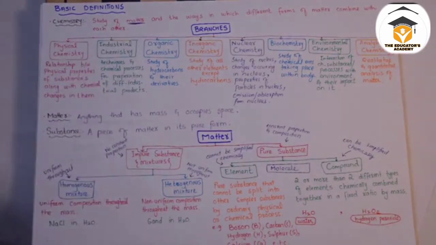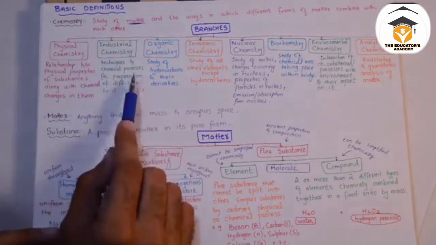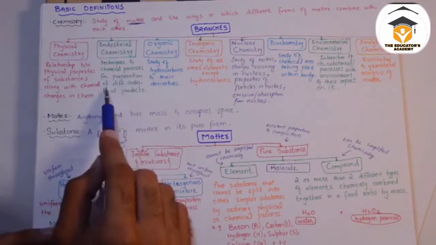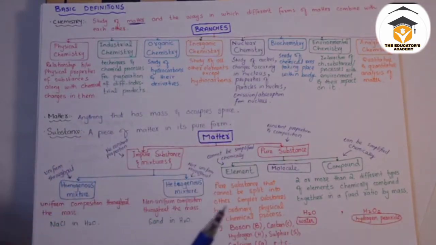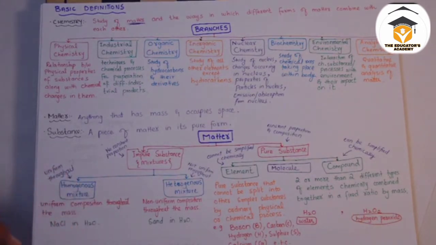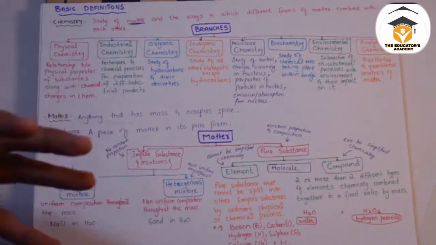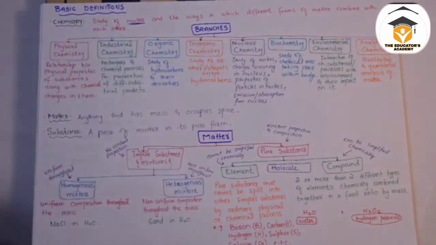Then we have industrial chemistry. Well, in industrial chemistry, we study the techniques and the chemical processes that are required for the preparation of different industrial products. Now, chemicals combine and make different products that are used daily, that are used in different stages. So, industrial chemistry is a study of the different combinations of chemicals which can produce different products for use.